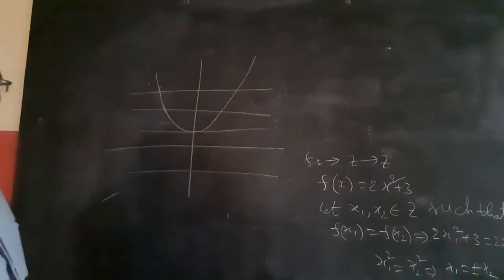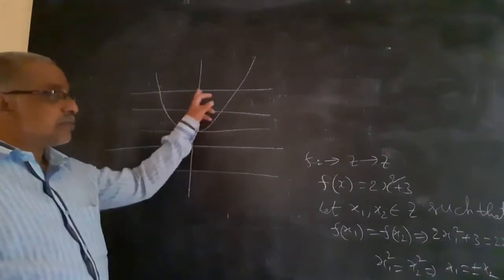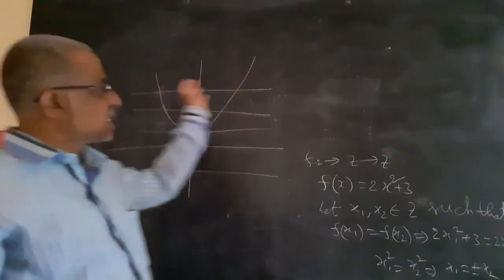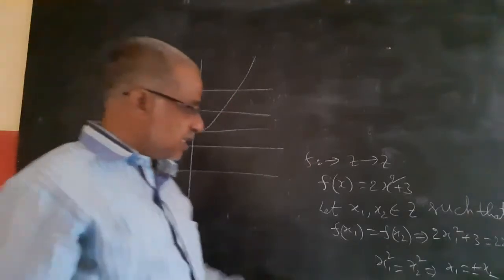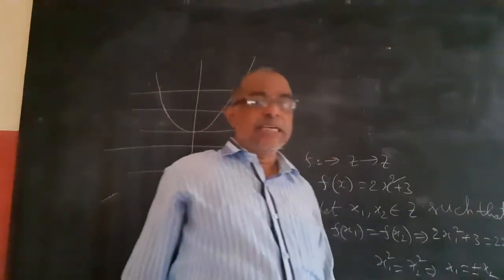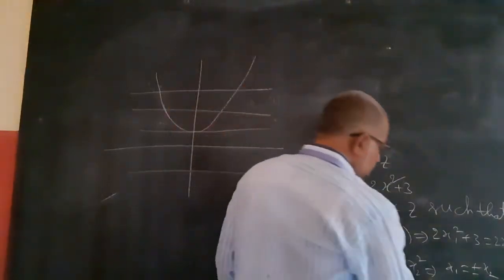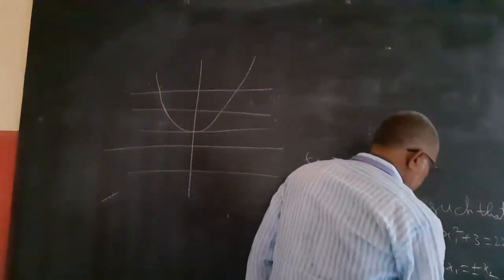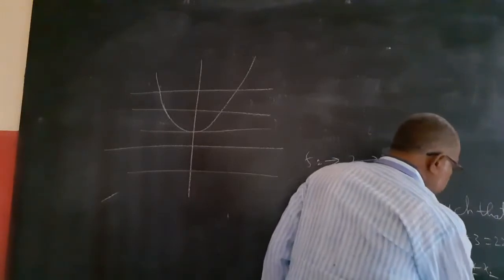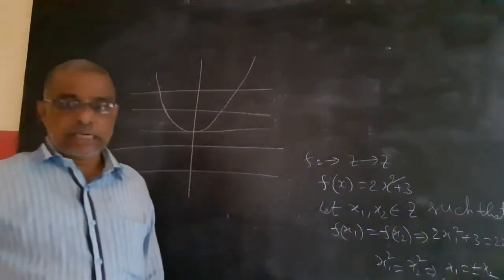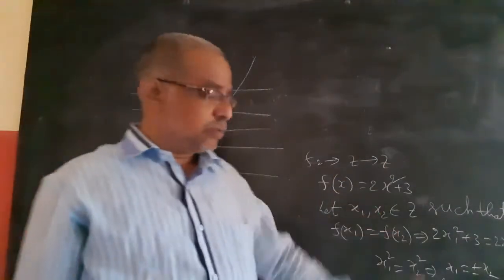It is cutting at 2 points, not at 1 point, which means it is not 1-1. Here also we are getting two pre-images, x1 equal to plus x2 and minus x2. So from the graph also, it is not 1-1.